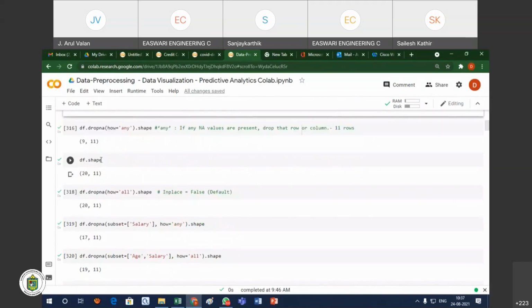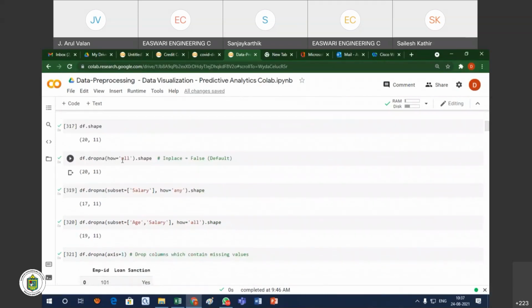And df.shape is our total: how many records and how many columns. So dropna with how='all'. All means wherever a record has all the attributes missing. Nowhere in the 20 records is that the case. In the 20 records, only some of the columns are missing. No one record has all the columns missing. For example, in the 11 columns, values are not missing in any one of the records. There is no such record. For the 20, it is showing 20, 11. So there is no such record.